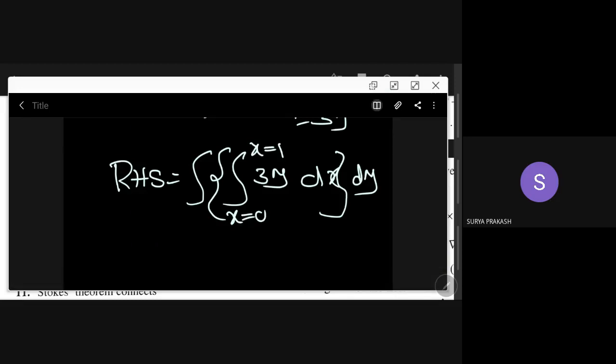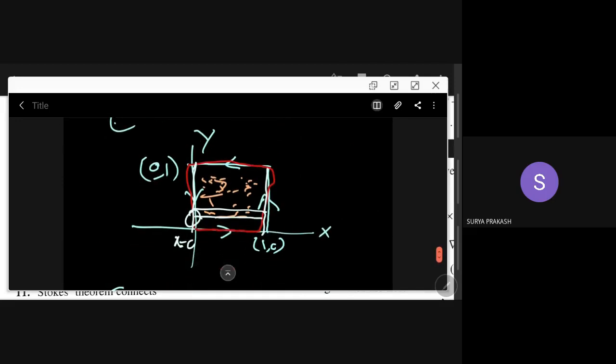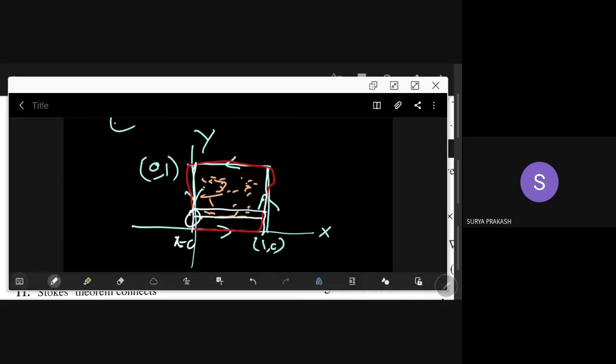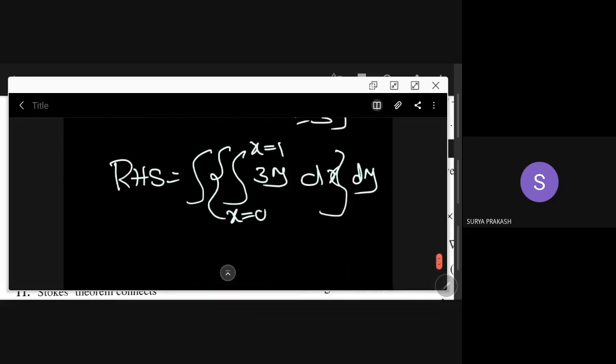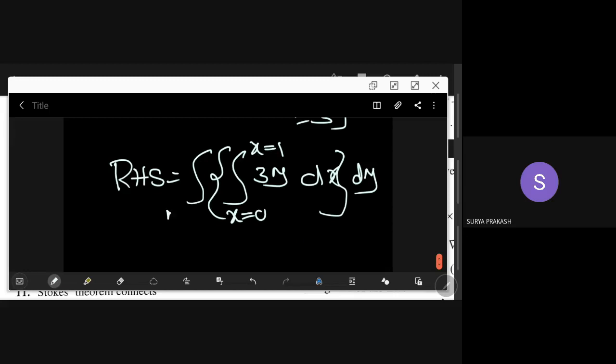And now see how you are moving the strip. You are moving the strip in this direction, covering the entire region. When you are covering the region, y is equal to 0 to y is equal to 1.